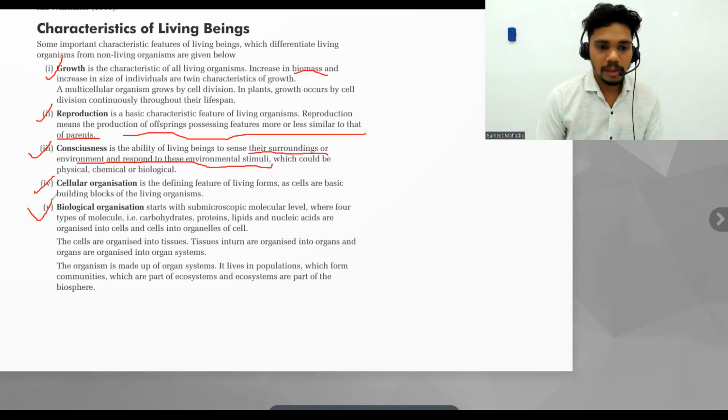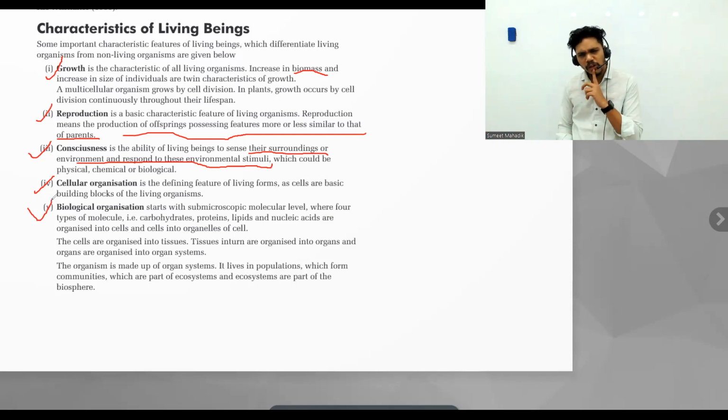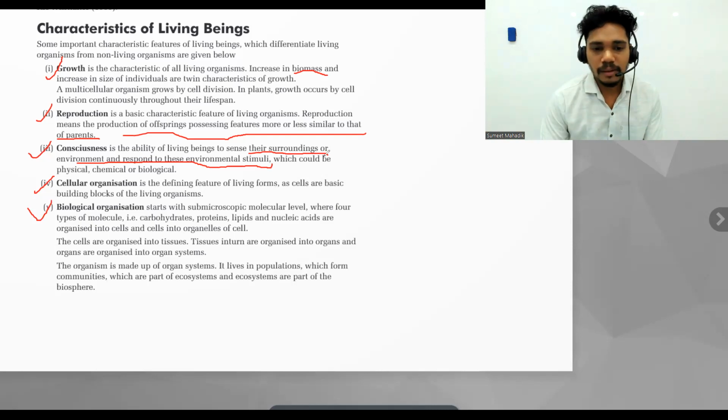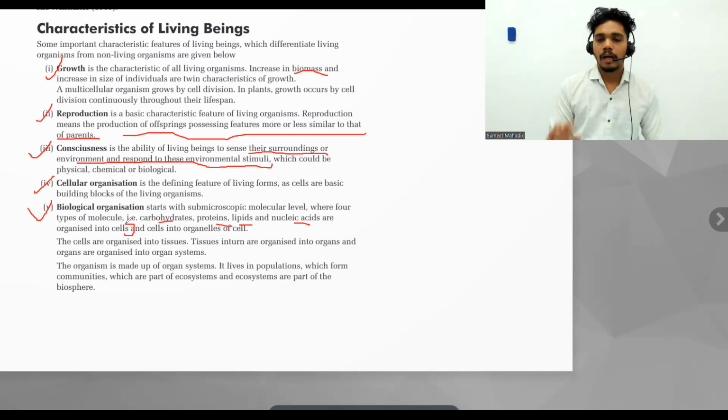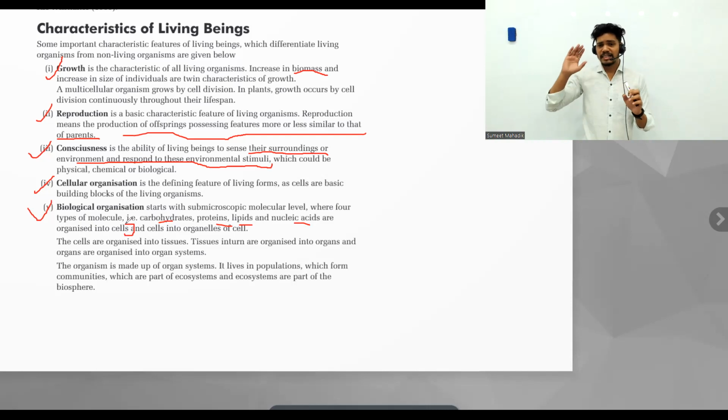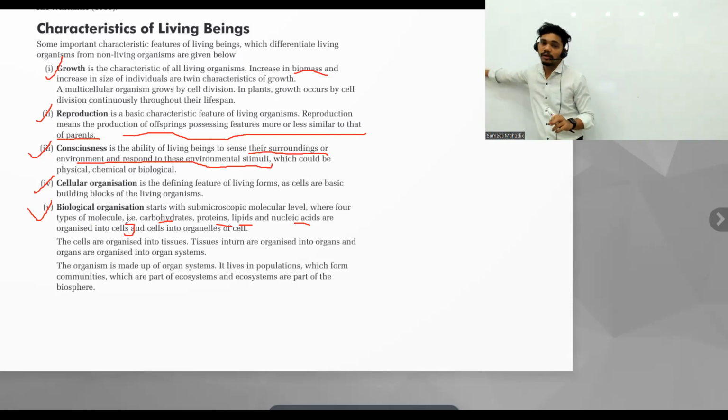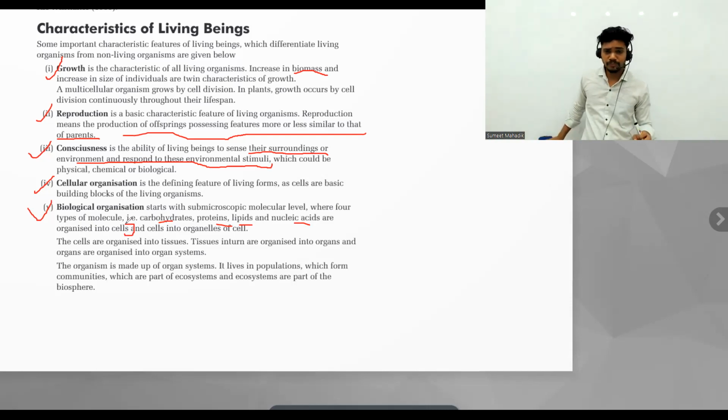Now biological organization. When you talk about biological organization, what does it mean? It starts with a submicroscopic molecular level where types of molecules like carbohydrates, proteins, lipids, and nucleic acids are organized into the cell. Now, let's talk about it. A cell is a living one, right? Definitely.